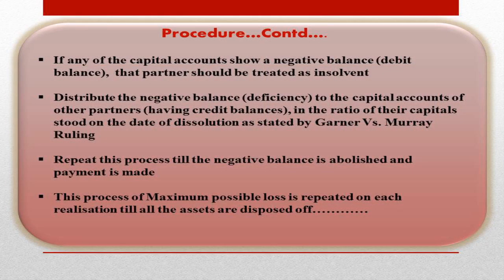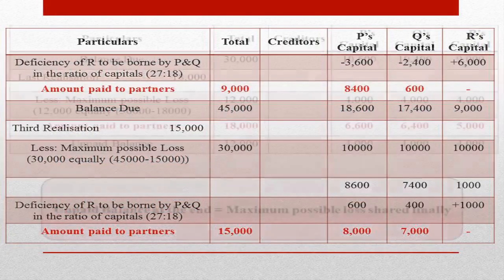If the capital accounts show a negative balance, that is debit balance, that partner should be treated as insolvent and distribute the negative balance, that is deficiency, to the capital accounts of other partners having credit balances in the ratio of their capital stood on the dissolution as stated by Garner versus Murray ruling. Repeat this process till the negative balance is abolished and the payment is made. This process of maximum possible loss is repeated on each realization till all the assets are disposed of.